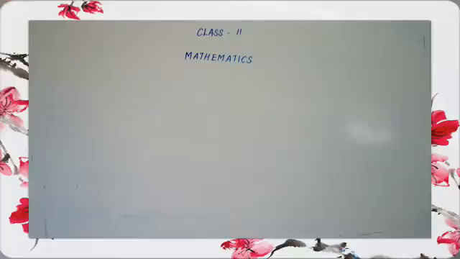What is the spelling for descending order? D-E-S-C-E-N-D-I-N-G, descending. O-R-D-E-R, order, descending order. Okay.